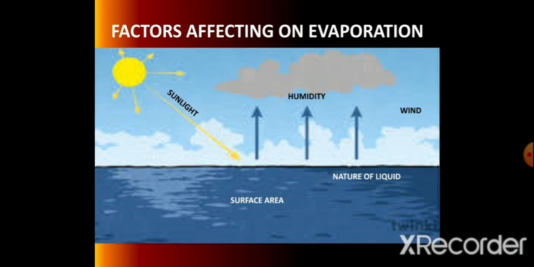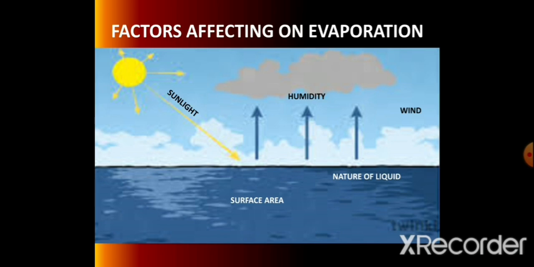So these are the factors, and one more important factor I want to discuss, that is surface area. It plays a very important role. Surface area increases, rate of evaporation increases. That many molecules come in contact with another state and they quickly absorb energy and change their state of matter.